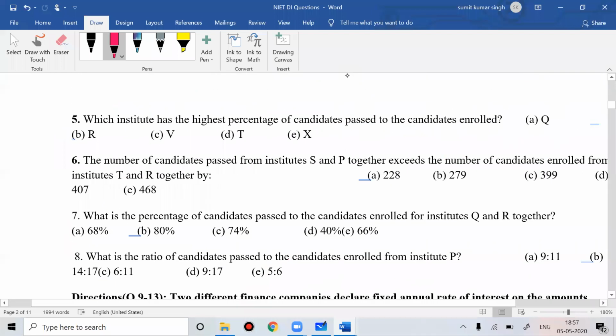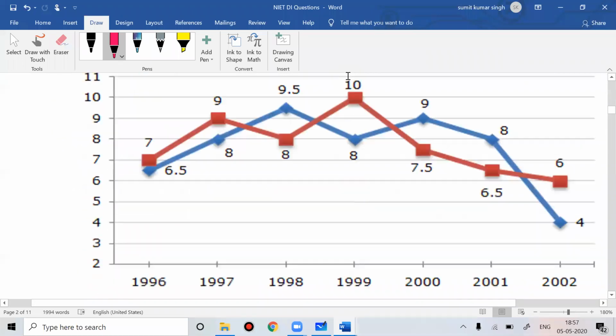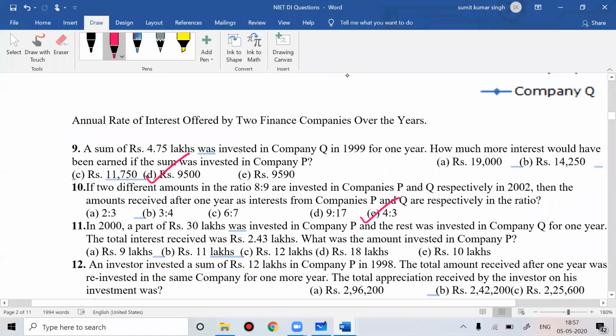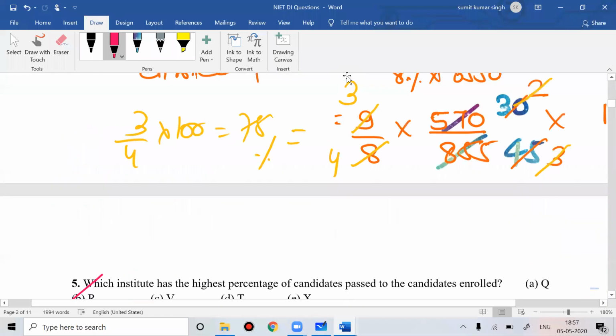Some questions may look calculative, but it is not at all calculative. You can do it very easily. You can try solving it, you will get it very easily. In case of any doubt, please come back to me. I'll help you with your doubts and all. So you can try solving this, and I hope you can easily get the answer.